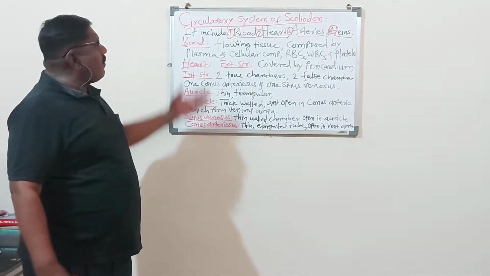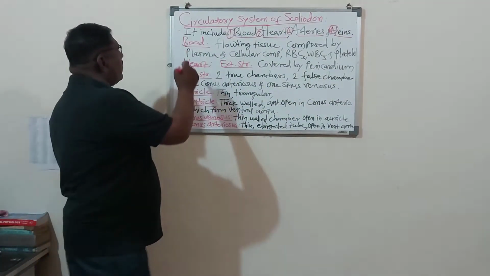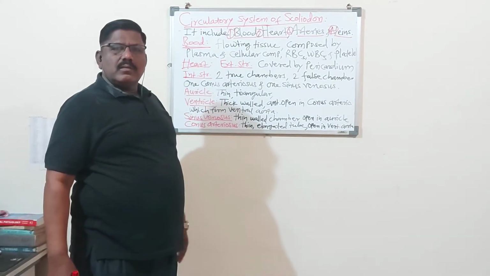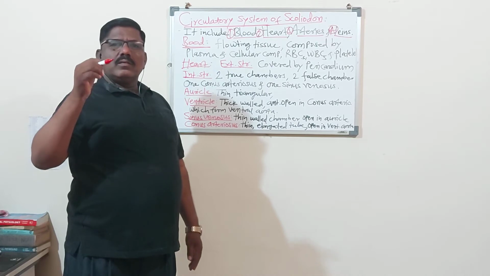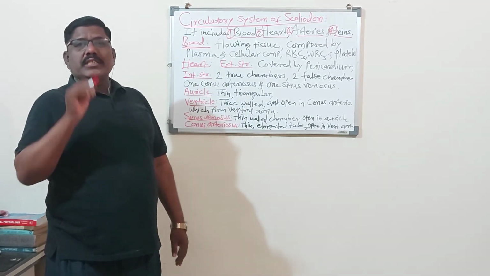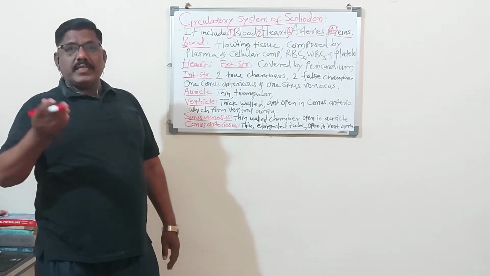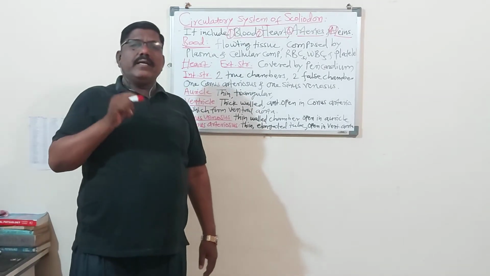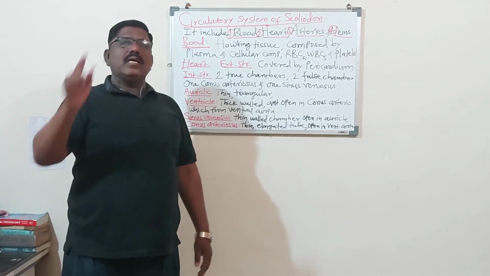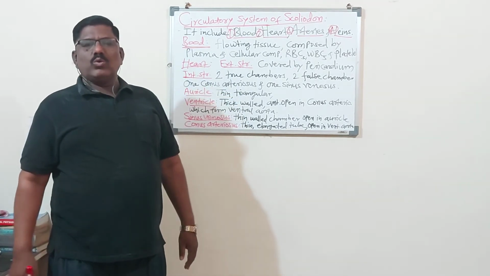Now we will study one by one. So the blood. Blood is the liquid floating tissue. Blood is a tissue, but liquid and floating tissue, flowing in the body through the arteries and veins.